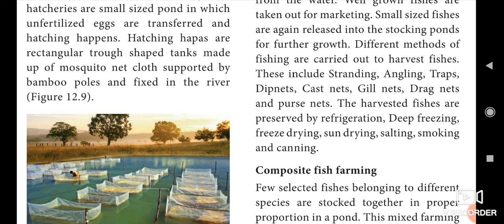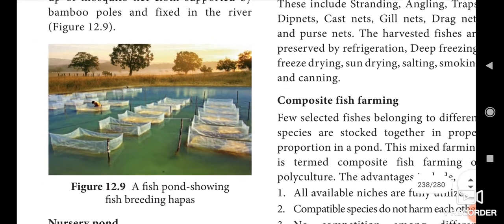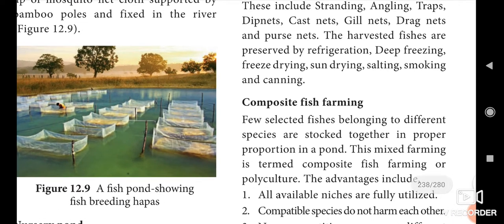Okay, so these are the management of fish farm. Okay, first how we want to manage the fish farm, then breeding pond. Two types of breeding ponds are there. One is the natural breeding and another one is induced breeding. Then next we see about the fish seed. Then next the hatching pit. Okay, fish seed is put in a hatching pit. Then in the hatching pit the new fishes are produced.